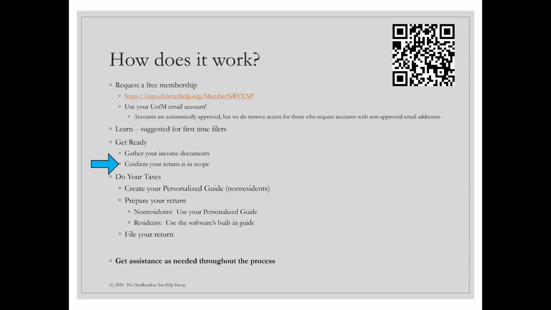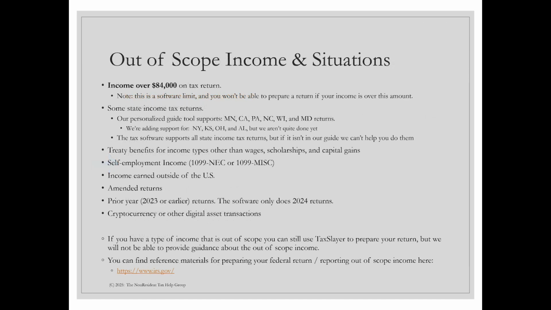All right, so before we get going, one last thing we're going to do is confirm that her return is in scope. This is the scope list. It's on the Get Ready pages as well. Basically, there are some hard limits, like the income limit for the software. If your income is over $84,000, we can't do it. We support quite a few states, but not every state. The software does them all, so you're welcome to use the software. You can prepare any state that you need.